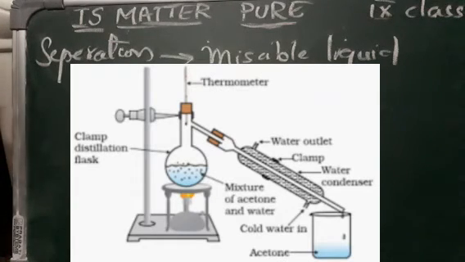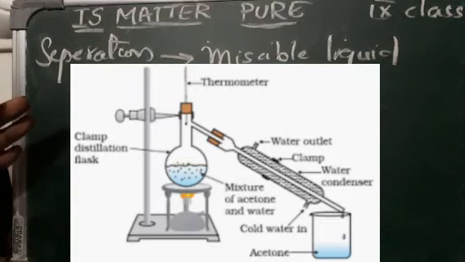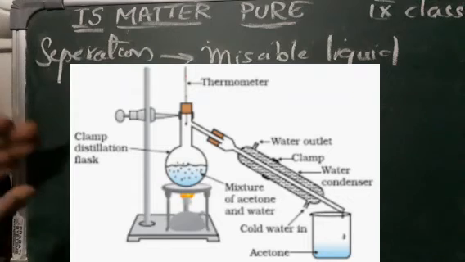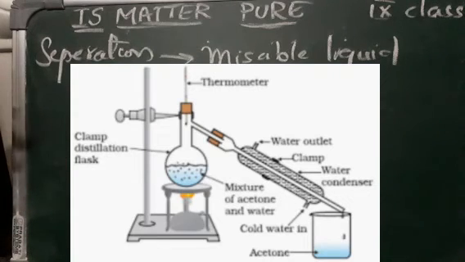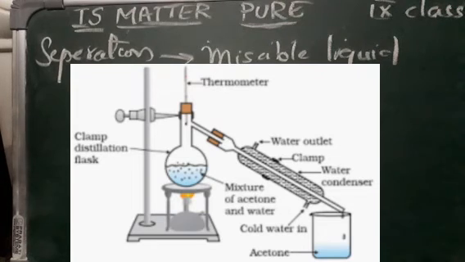On the other side of the condenser, keep a beaker to collect the distillate. Whatever is coming out of this condensation tube will be collected in another beaker. Now heat the mixture slowly. Whatever acetone and water mixture is there in the beaker will start heating up. Keep a close watch on the thermometer.